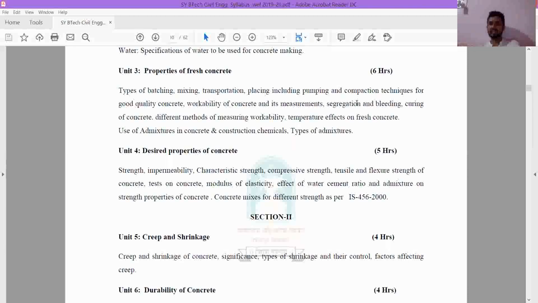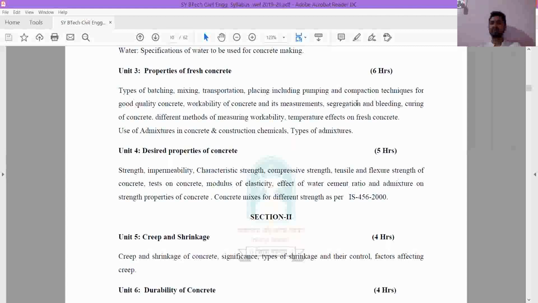During this transportation, how does the concrete behave, and what are its properties? That we are going to study. Then we have placing of concrete, when you pour the concrete into its final position. Suppose you are putting a slab, or you have a column, and you are pouring the concrete in it. That comes under the placing of concrete.